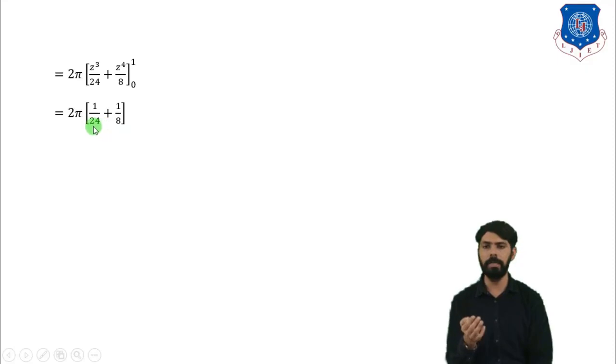Now we will take the LCM of 24 and 8, so it will be 24. So here we will multiply by 3. So this will be 2 pi into (1 plus 3) whole divided by 24. So this will be 2 pi into 4 divided by 24. If we simplify this, then here it will be 8 pi divided by 24. So it will be pi divided by 3. Therefore the answer of this question is pi divided by 3.